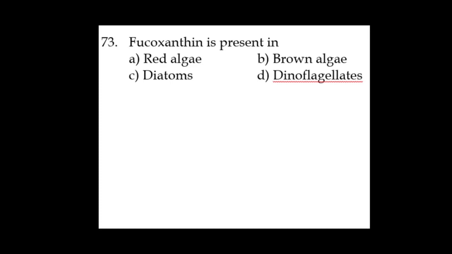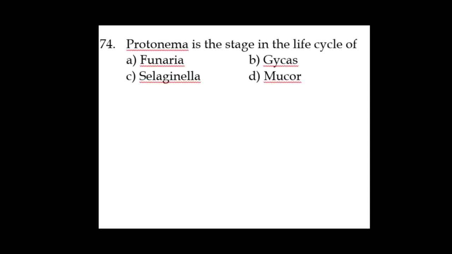The next one, Protonema is the stage in the life cycle of, as we know, Funaria. Cycas, so option B is Cycas. You can change the spelling there; instead of G, it should be C. Third one is Selaginella. Fourth one is Mucor.